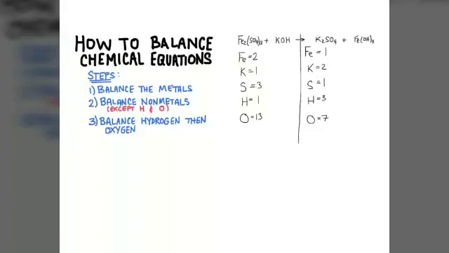So how do we go about changing these numbers? I have 2 irons here, I have 1 iron here, and I want that to be 2. I want these to match. The one thing I cannot do is change these subscripts. So that little 2, I can't just simply put a little 2 in there. These things right here are set in stone. What I can do is change the coefficients, and that's numbers in front of these chemical compounds.